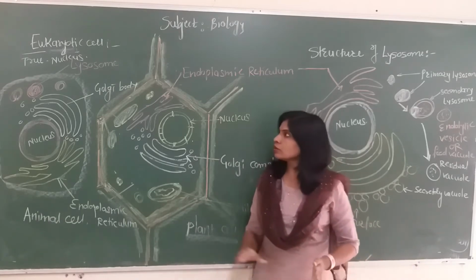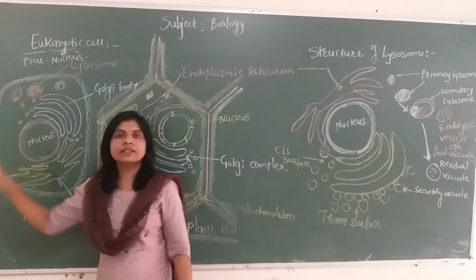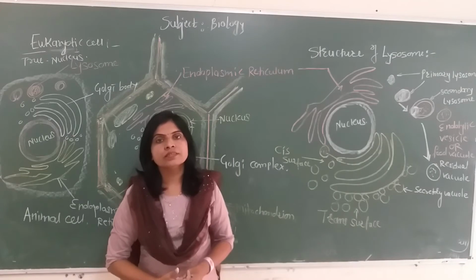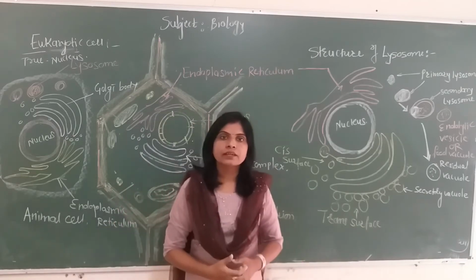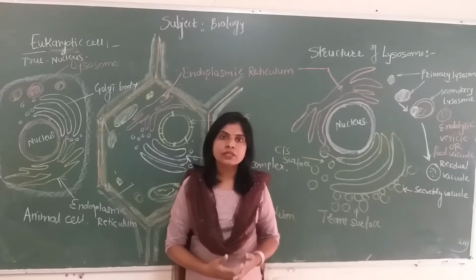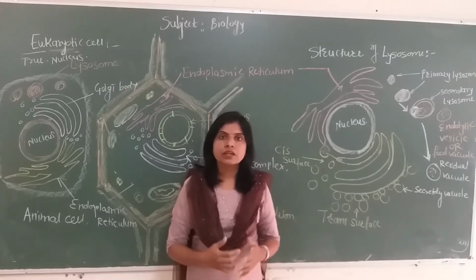It doesn't show any activity in the cytoplasm unless it fuses with another vacuole or another cell organelle. As they have a number of acidic, lytic enzymes, the lysosomal enzymes show optimal activity when exposed to acidic environmental conditions.